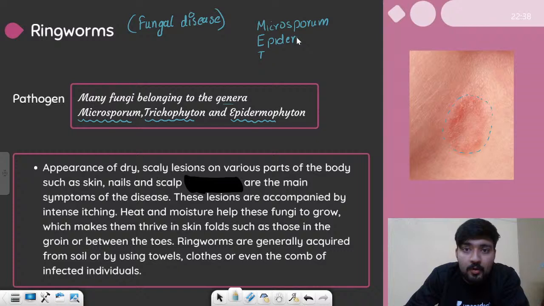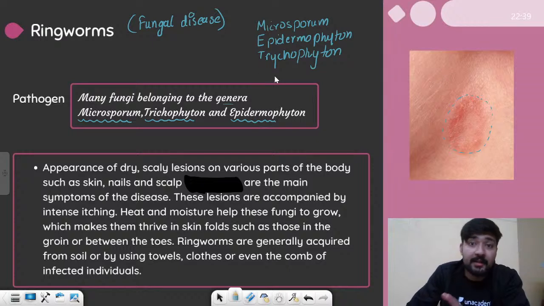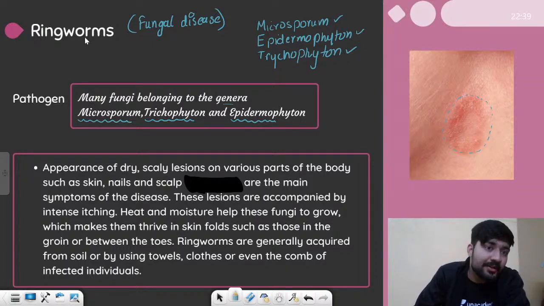So this is how you can remember all these three genera of the fungi that cause ringworms.